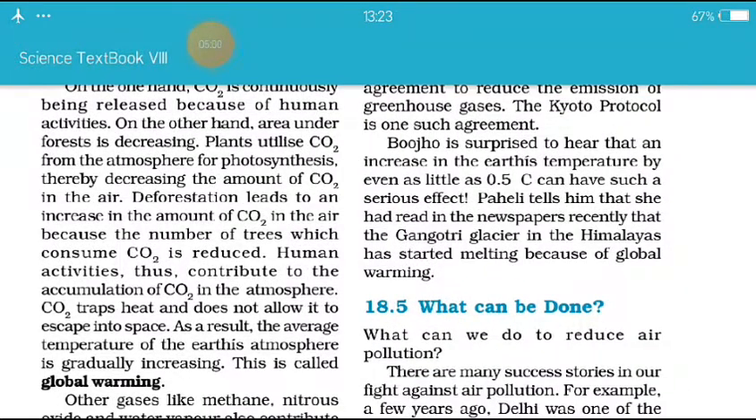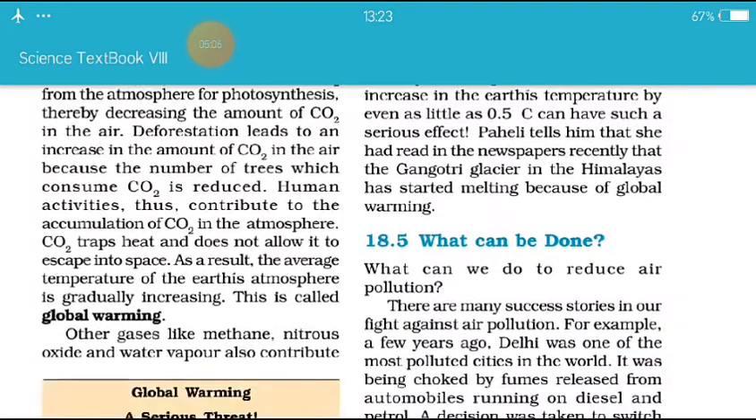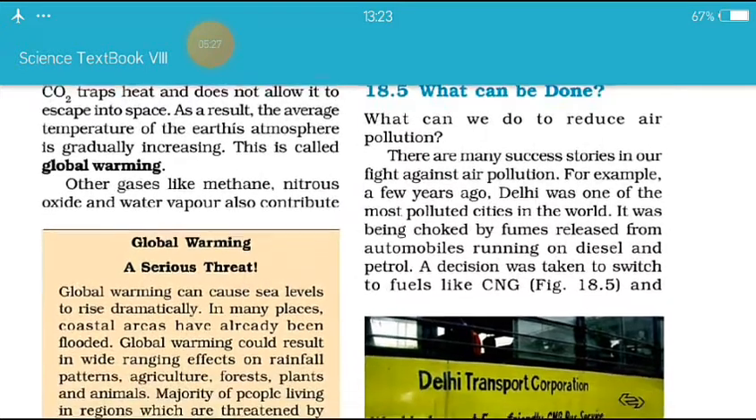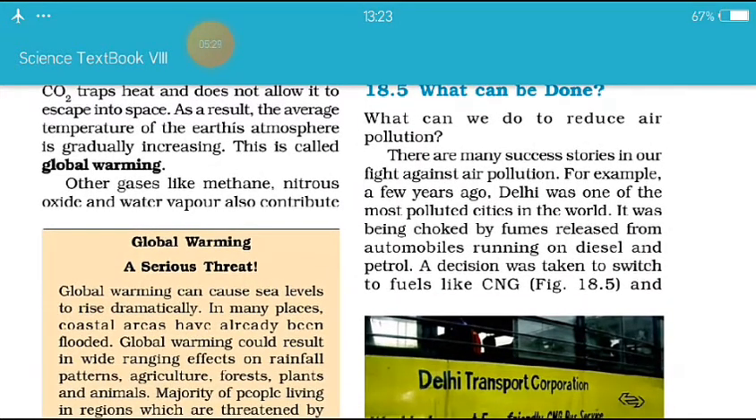Bujo is surprised to hear that an increase in the earth temperature by even as little as 0.5 centigrade can have such an effect. He had read in the newspapers recently that the Gangotri glacier in the Himalayas has started melting because of global warming. Okay, then what can be done? What can we do to reduce air pollution? हम क्या कर सकते हैं उसके लिए? एयर पोल्यूशन को डिक्रीज़ करने के लिए हम क्या कर सकते हैं?